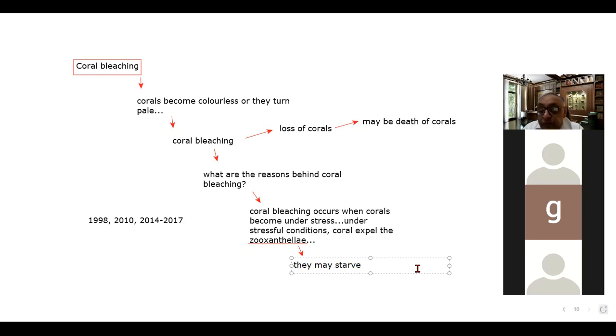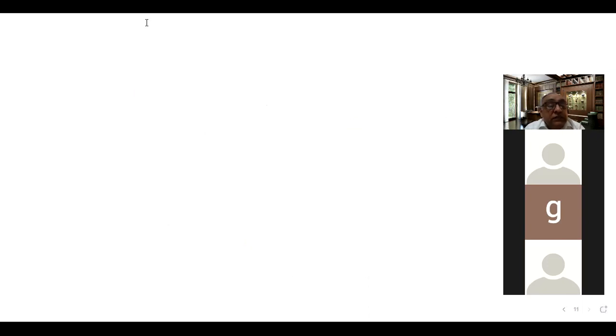So now let us move further: what causes stress on corals? As I have told you, corals are very sensitive organisms.